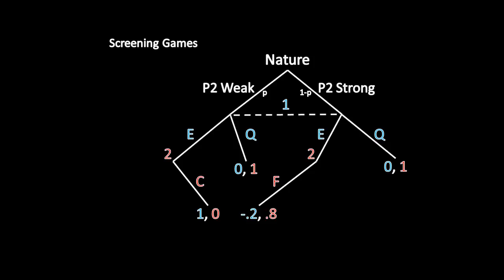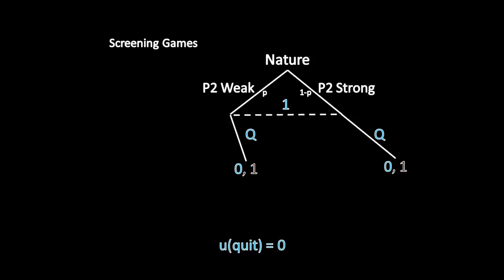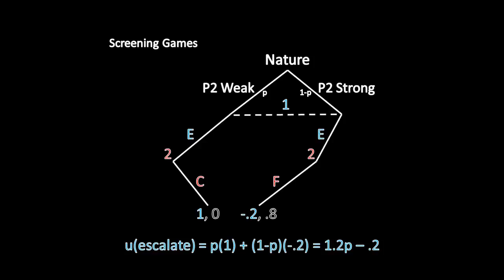We need to compare his payoff for escalation versus his payoff for quitting, and his payoff for quitting is very straightforward. It doesn't matter what player 2's type is. If she's weak or she's strong, player 1 is still going to receive a payoff of 0. It doesn't matter whether player 1 is going to be facing a weak type or a strong type of player 2 in that case. However, if player 1 chooses to escalate, now the types matter. But it's still relatively easy for player 1 to figure out what he should do, and we can get that by calculating the payoff for escalation.